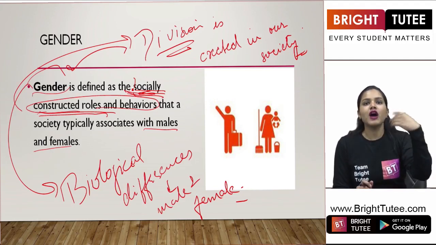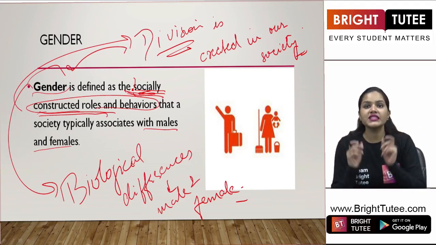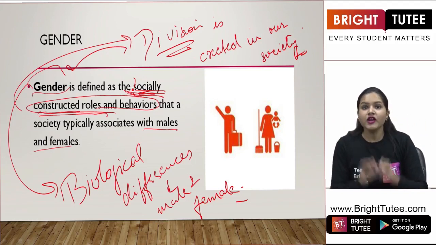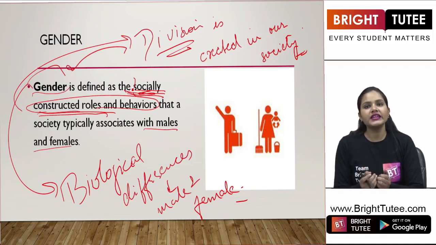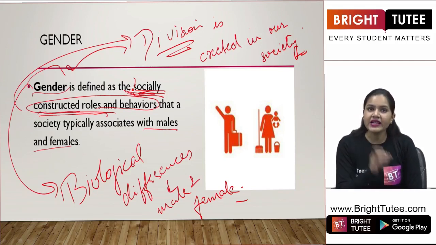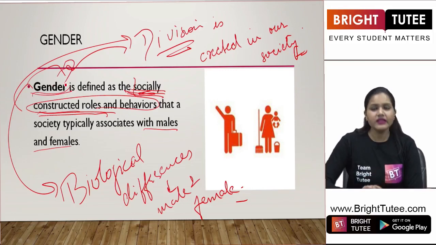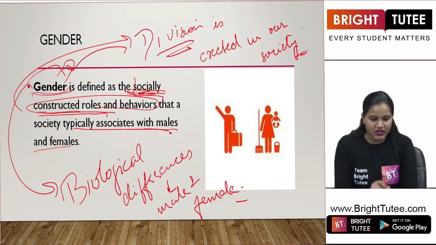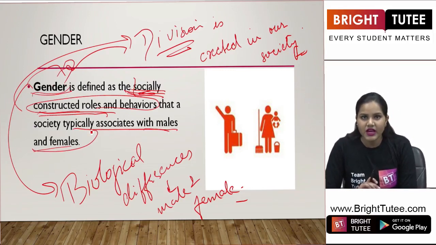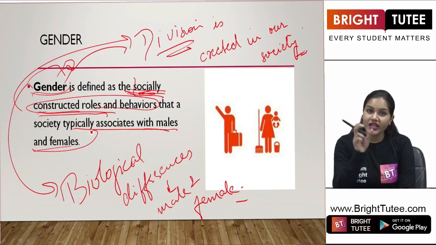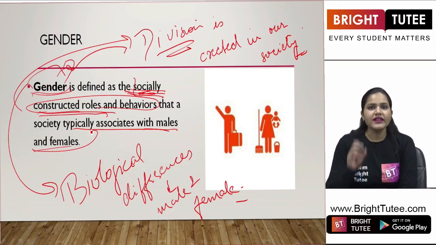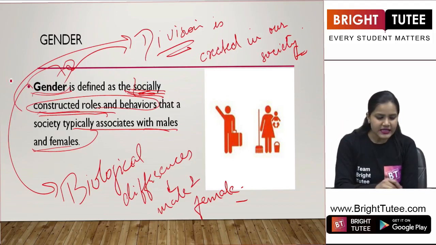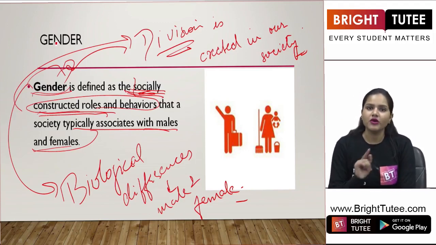Now boys are supposed to do outside work and girls are supposed to live inside the four walls of the house. These are some of the notions that have been created in our society, and that has created a gender division, right? This has created division in gender between males and females, and that a society typically associates with males and females. So you have understood the term gender here. Now let us try to understand how gender and politics are connected in our society, and is this gender division good or bad for our democracy?